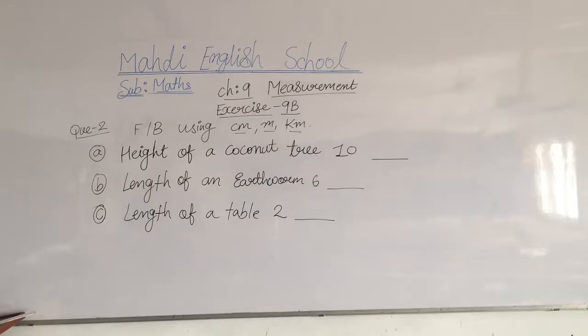First of all, write the subject, maths, then the chapter number 9, then the exercise number 9b, and then write all the questions. Height of the coconut tree is 10, length of the earthworm, length of the table.